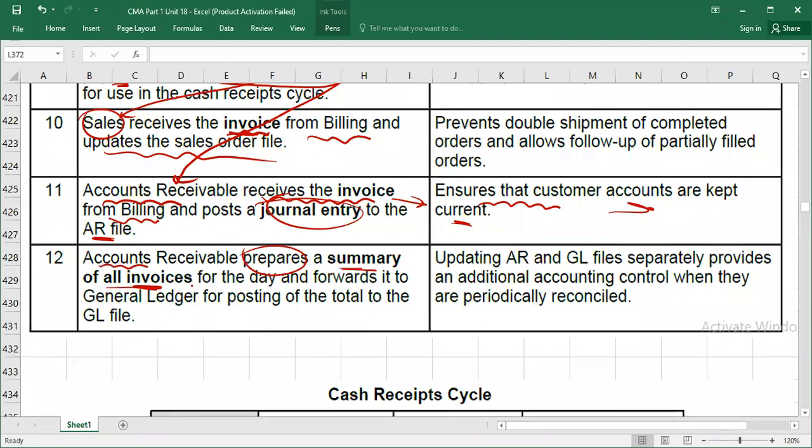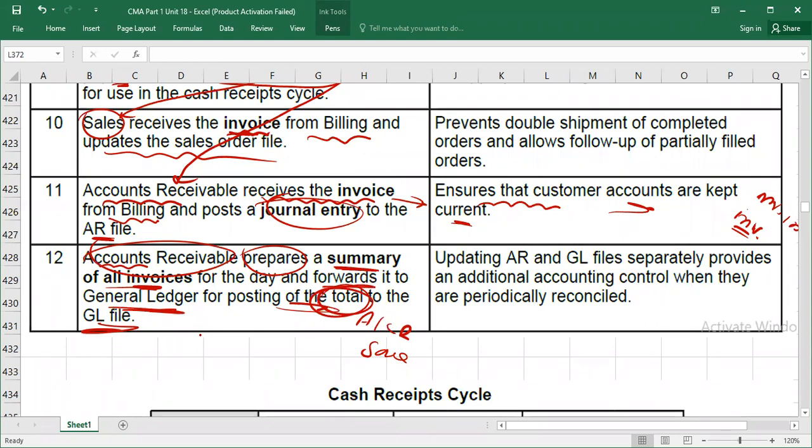Now, the last point: account receivables prepares a summary of all invoices. For example, there are 10 invoices created by the billing department and 10 invoices received by the account receivable department. Obviously, the account receivable department will record them in the individual customer ledgers. For example, Mr. A's sale is $100, Mr. B's sale is $200, Mr. C's sale is $300. Then they will send the total, the summary of all invoices, to the general ledger. In the general ledger one entry will be posted: debit account receivables, credit what? Sales. They will post the total into the GL file. GL means general ledger file.